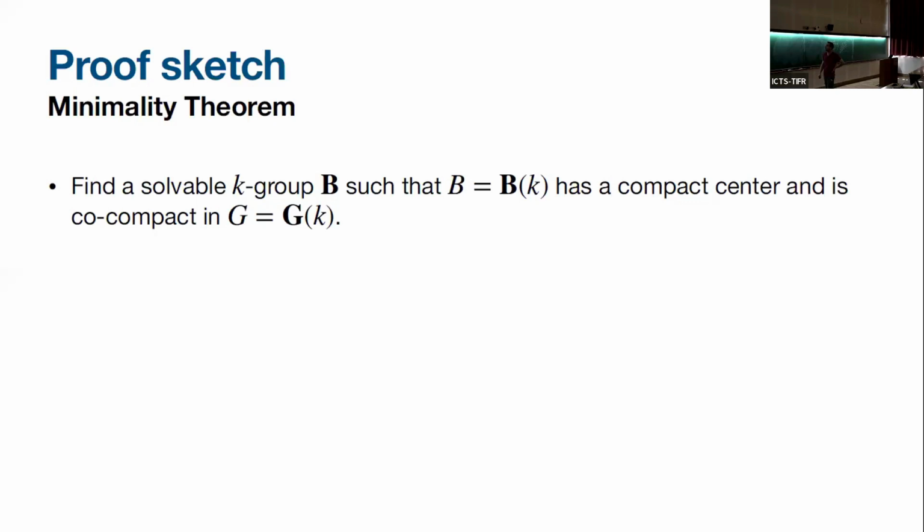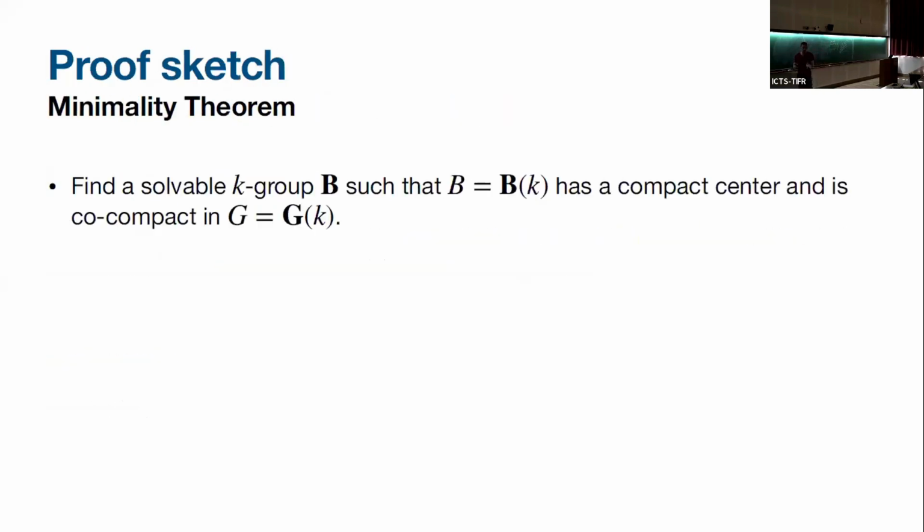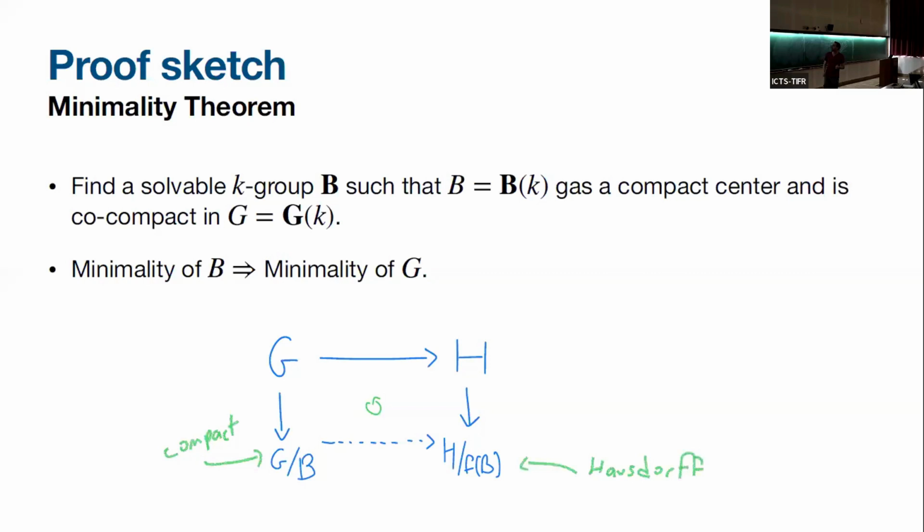So let's see how we prove the minimality. We start with this group with a compact center. First, we find a solvable group with a compact center, and the solvable group is co-compact. If there is a Borel, you take the Borel. If not, you take the solvable part of the minimal part, and this will work.